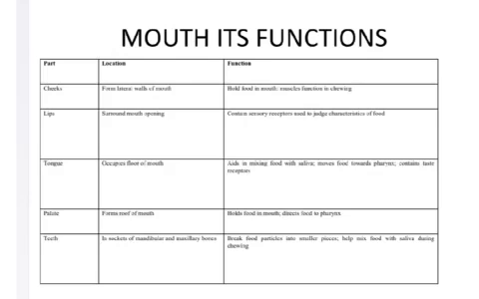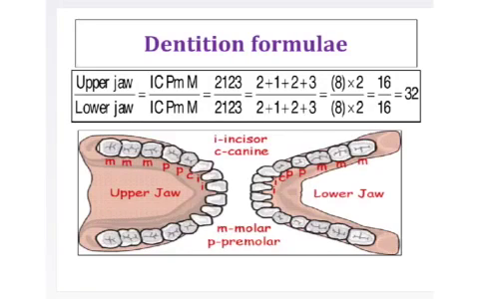Lips surround the mouth opening and contain sensory receptors used to judge characteristics of food. The tongue occupies the floor of the mouth, aids in mixing food with saliva, moves food towards the pharynx, and contains taste receptors. The palate forms the roof of the mouth, holds food in the mouth, and directs food to the pharynx. Teeth in sockets of the mandibular and maxillary bones break food into smaller pieces and help mix food with saliva during chewing.